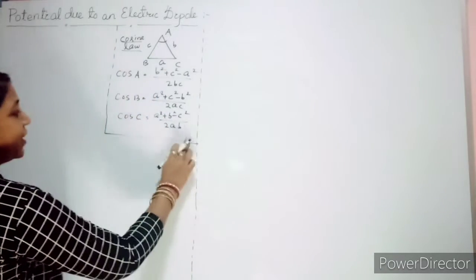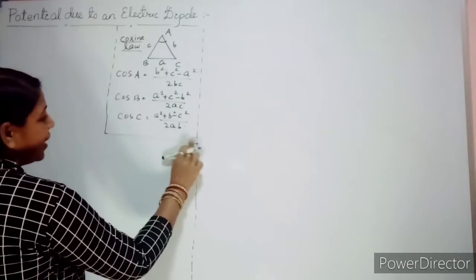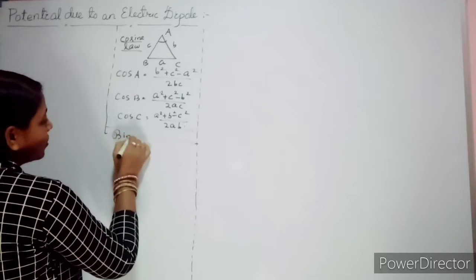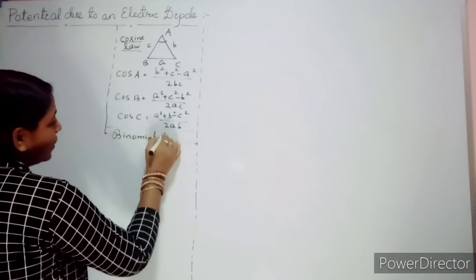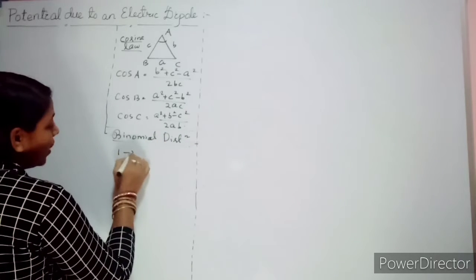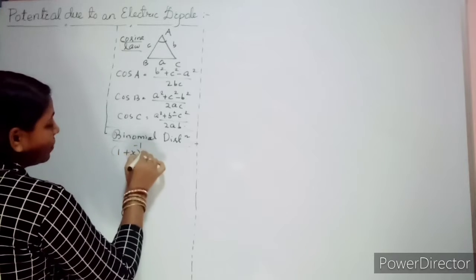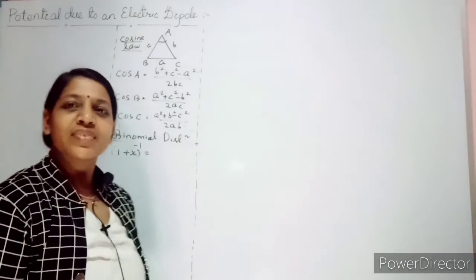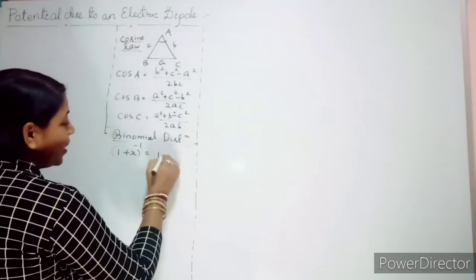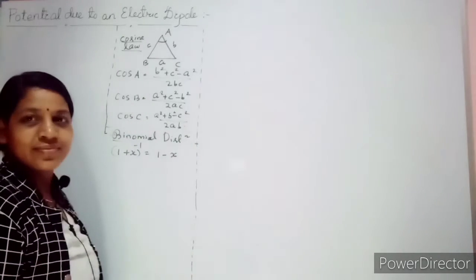Then come to the second one, your binomial expansion. For example, it is given 1 plus x to the power minus 1. So what is it? 1 minus x.